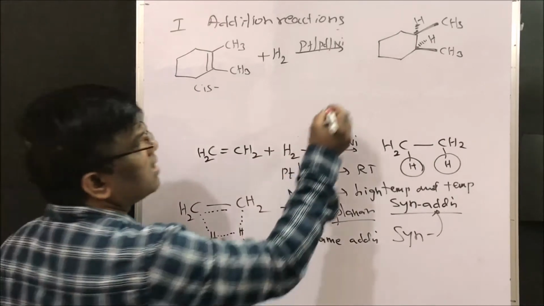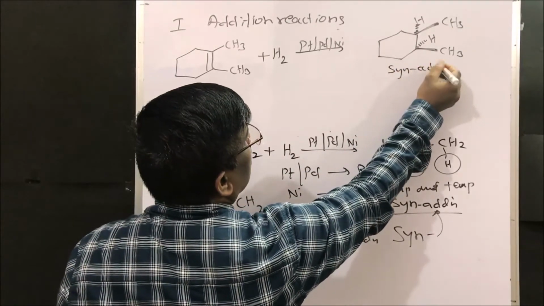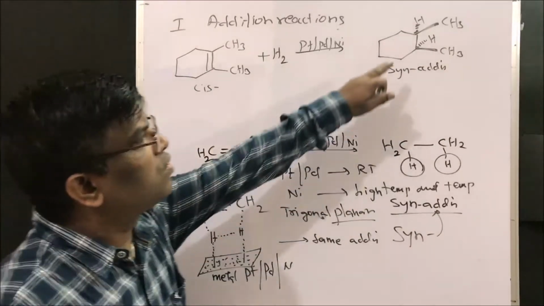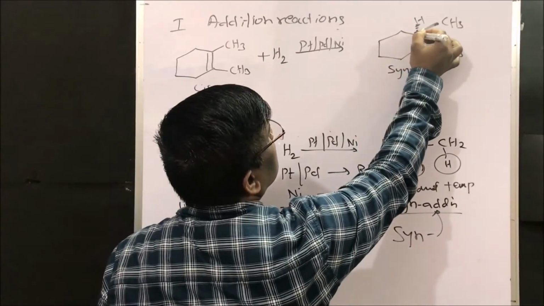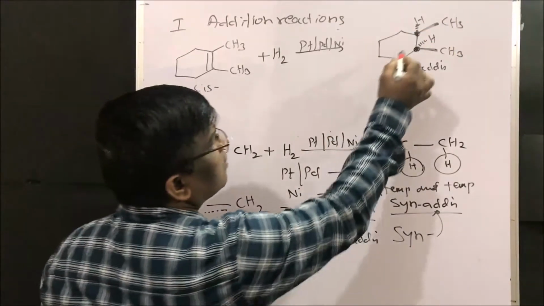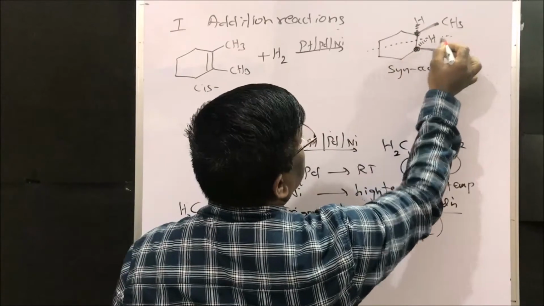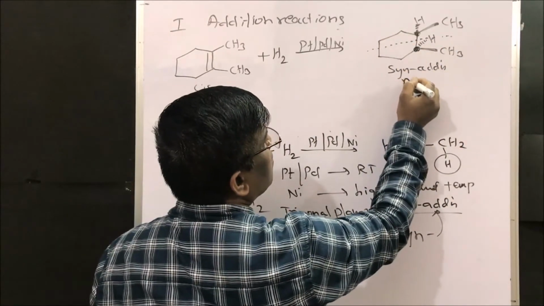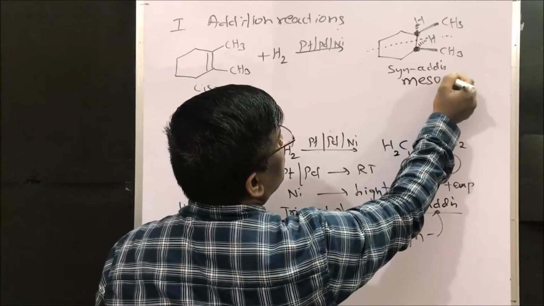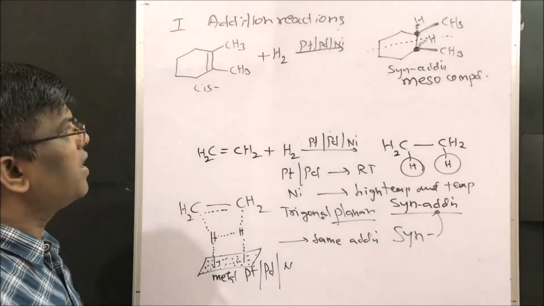Right, friends? So this is the syn addition compound. And these two are stereo centers, right? But because of the presence of a plane of symmetry, this compound is a meso compound. So this concept is very important.